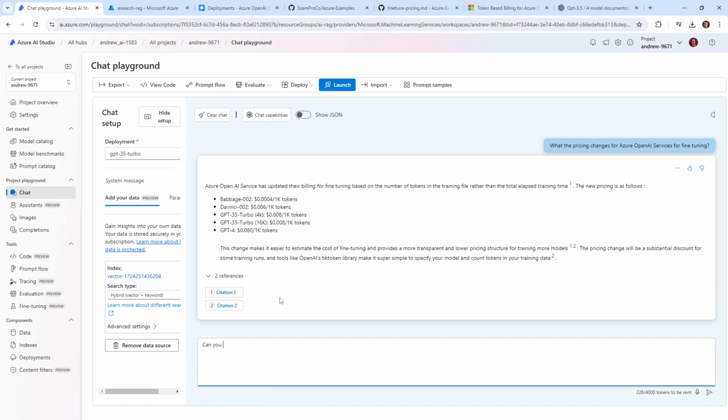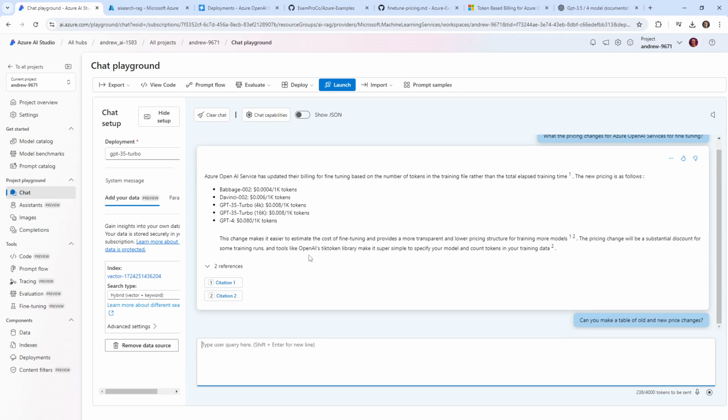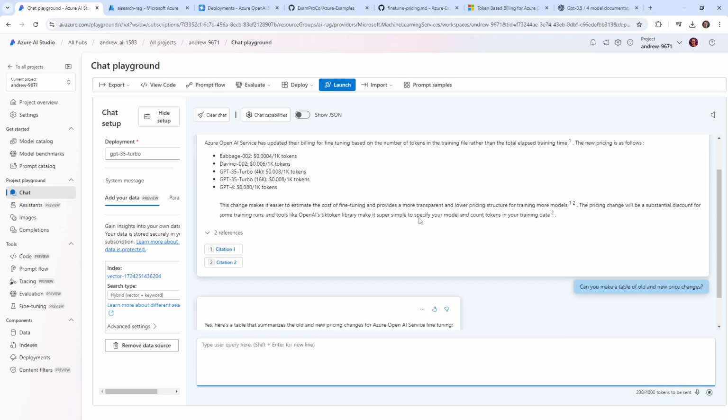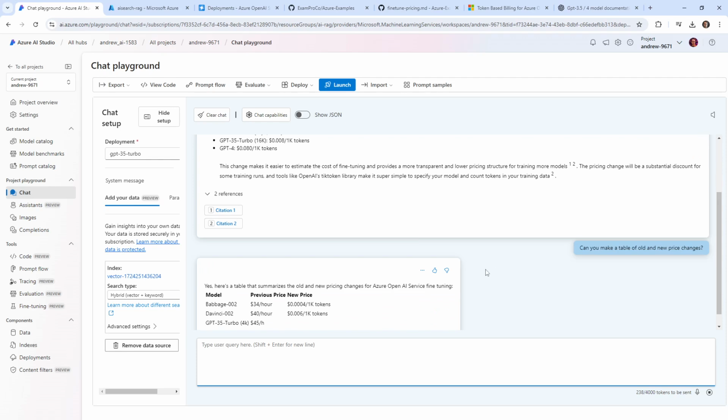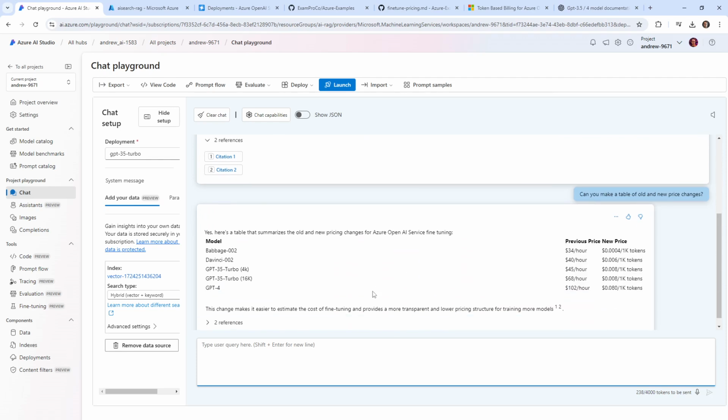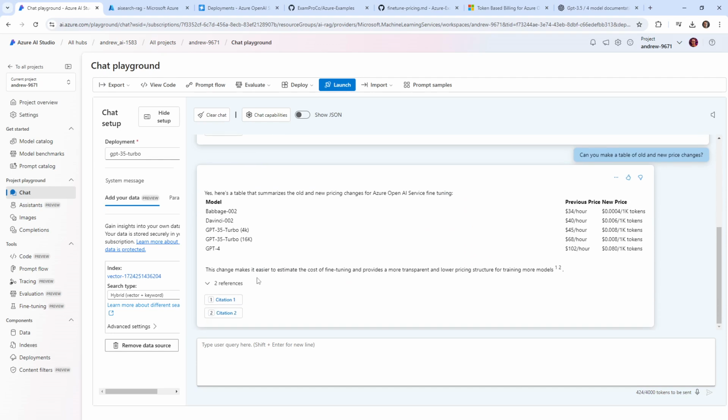Can you make me a table of old and new price changes? Let's see if it can do that. I'm not sure if it can do tables here. Oh, it did. Okay, great. And there you go. So there it's referencing it. And so that works. That is really cool.